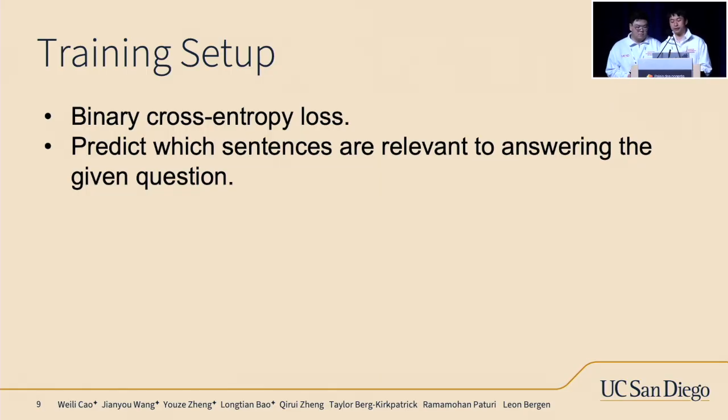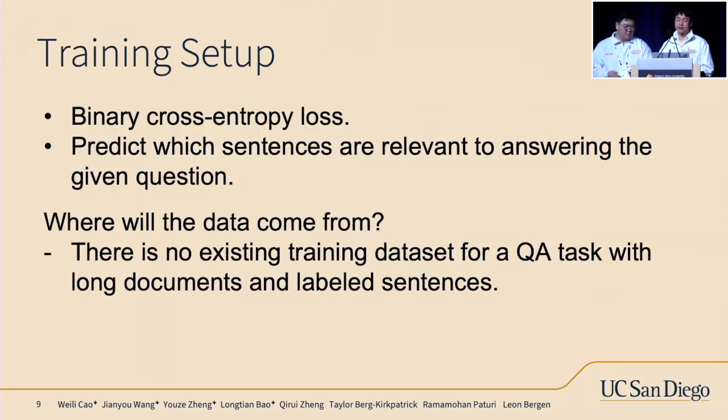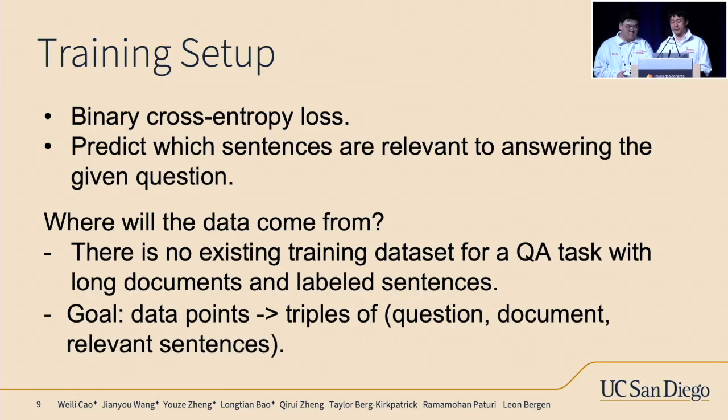To train this scanner, we use a standard binary cross-entropy loss. We train the model to predict which sentences are relevant to answering the given question. But this immediately raises an important concern: where do we get the training data? Well, there are many open source long documents from financial reports, legal contracts, books, and scientific papers. There's no existing training dataset with long documents and sentence relevance labels for QA, so we had to create our own. Our goal is to create data points that are triples of question, document, and relevant sentences.